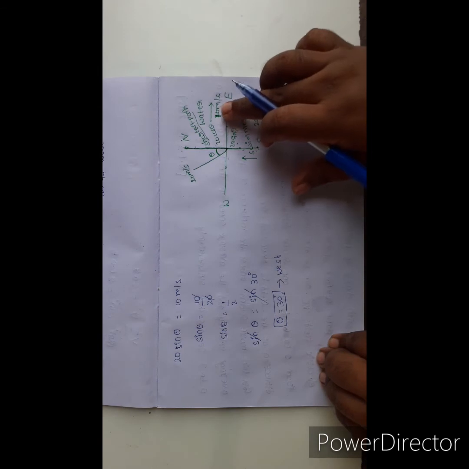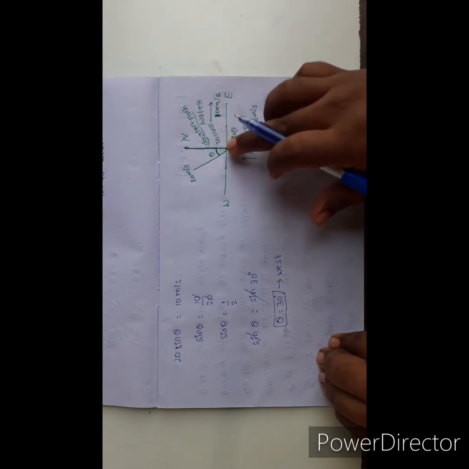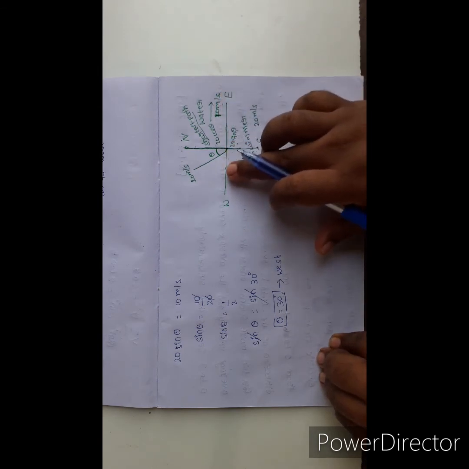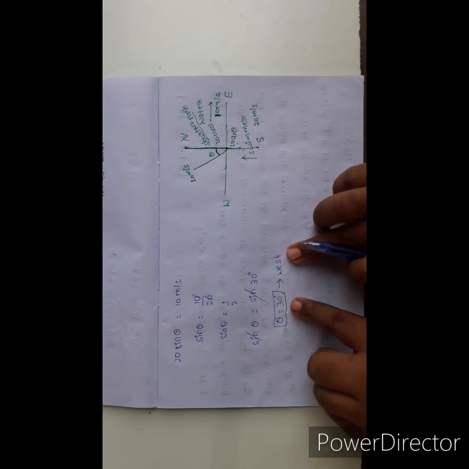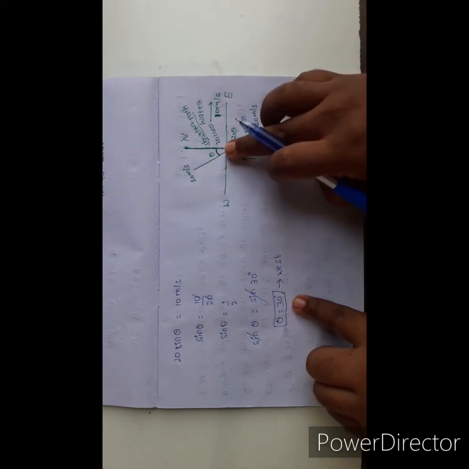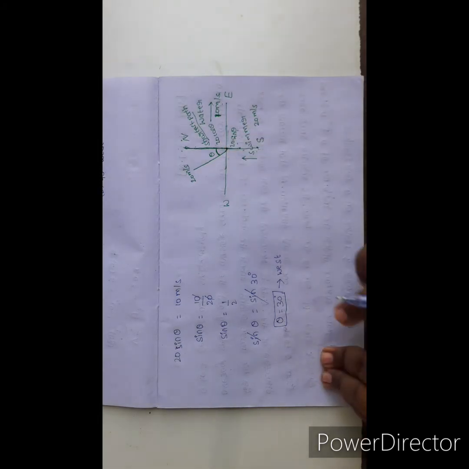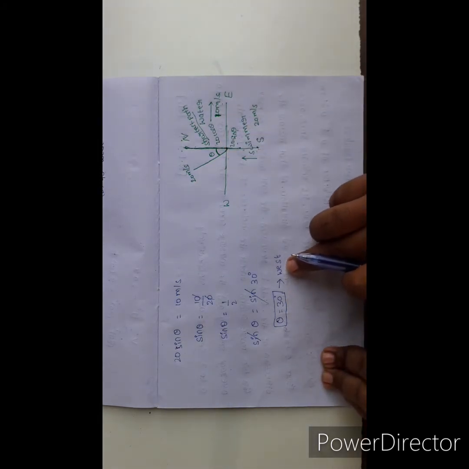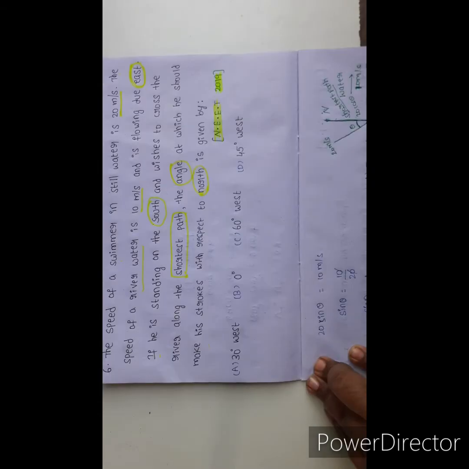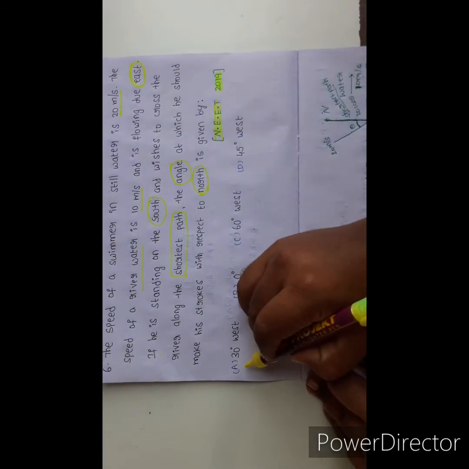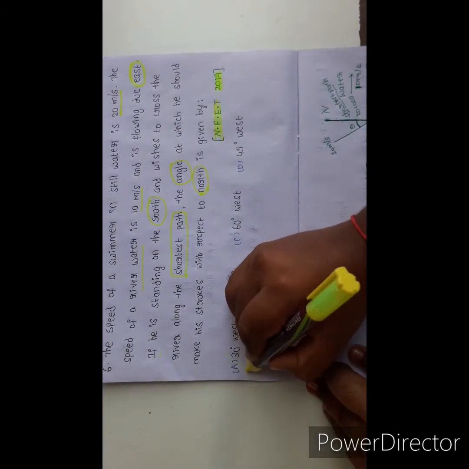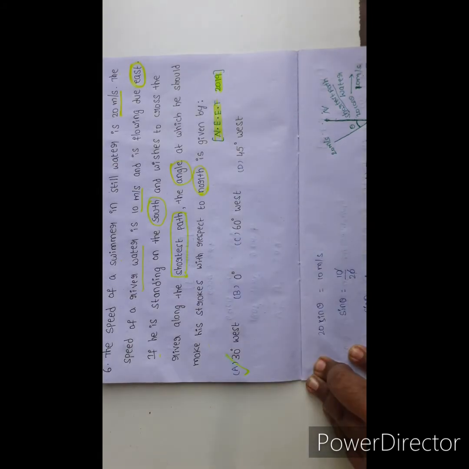River is moving towards the east direction. He is trying to move towards the west direction with angle 30 degrees. So here angle is 30 degrees. See the options: 30 degrees with west direction. So 30 degrees west direction. Option A is the correct answer.